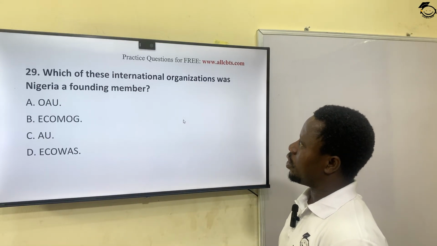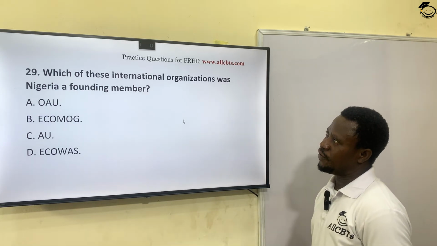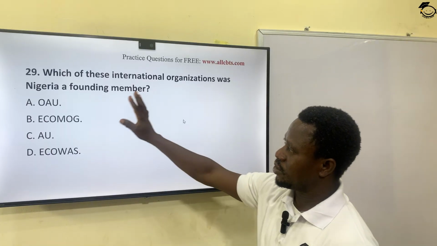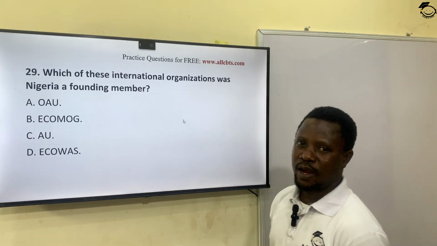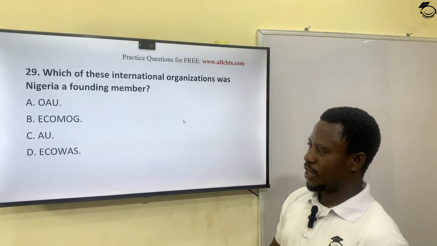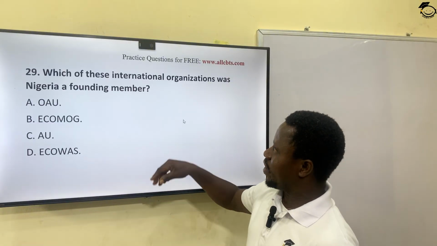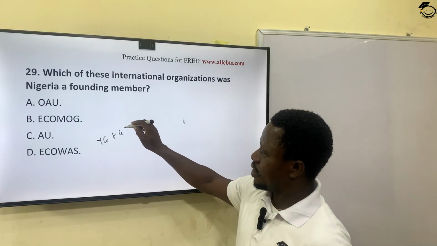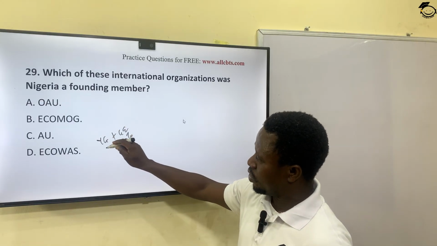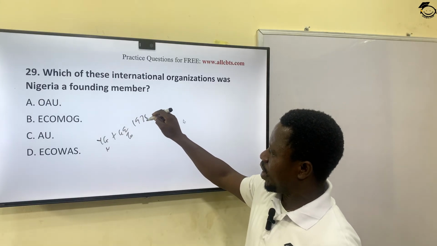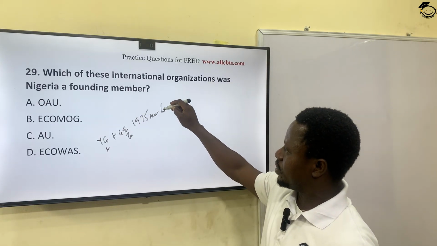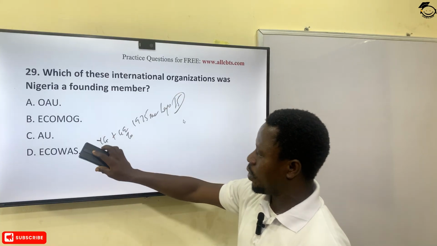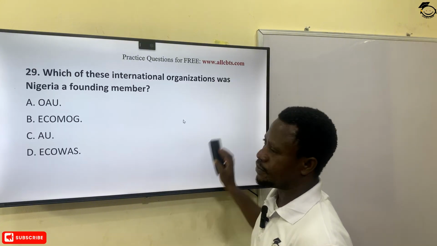The next question, which of these international organizations was Nigeria a founding member of? OAU, ECOMOG, AU, ECOWAS. In all these organizations, Nigeria is a signatory and fundamental member. But the one where it was a founding member is ECOWAS. That was under Yakubu Gowon of Nigeria and Gnassingbe Eyadema of Togo. In 1975, around May, they met in Lagos, and other countries joined them, 15 of them, to sign the treaty forming ECOWAS. The option is D.